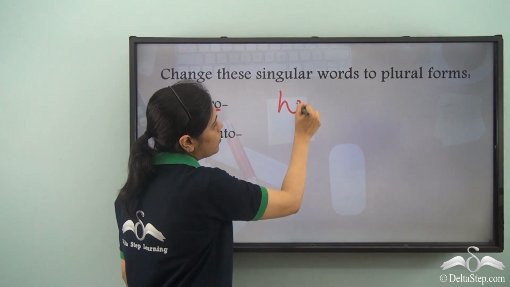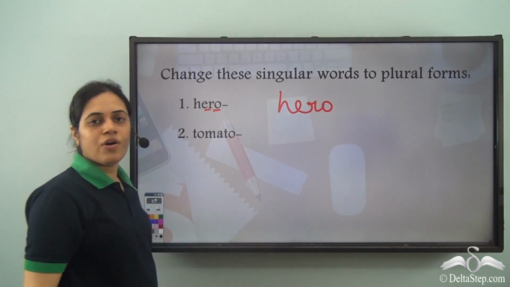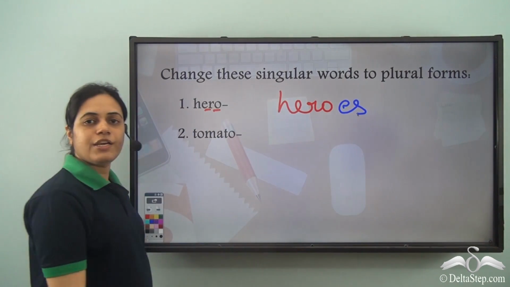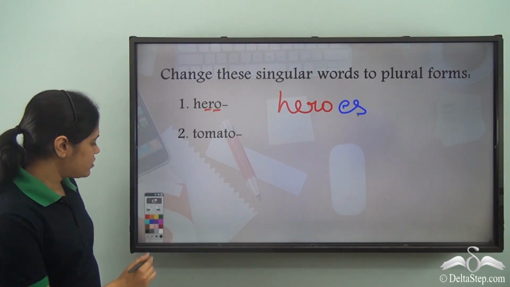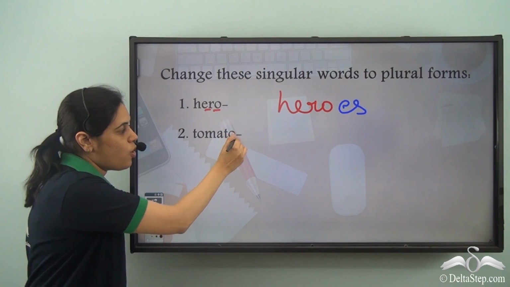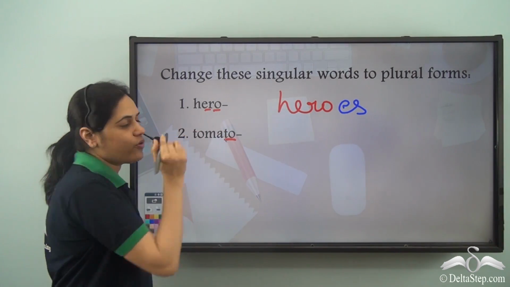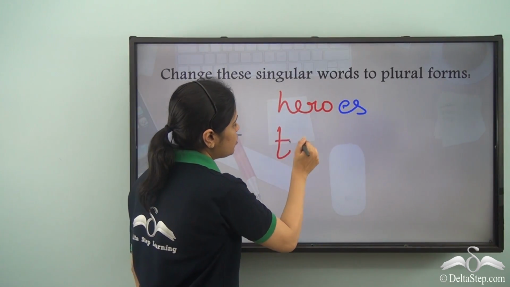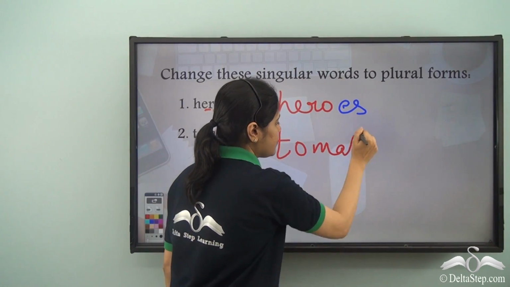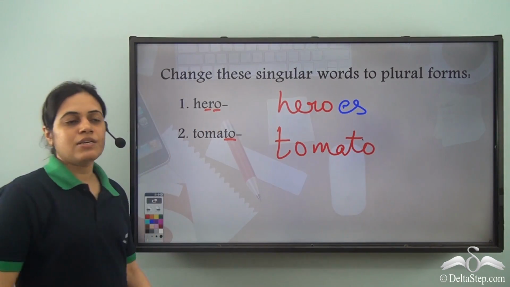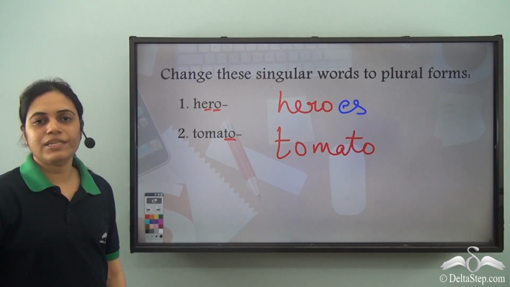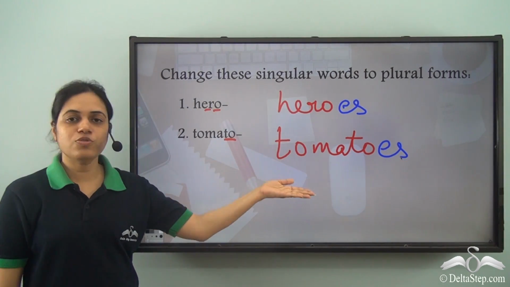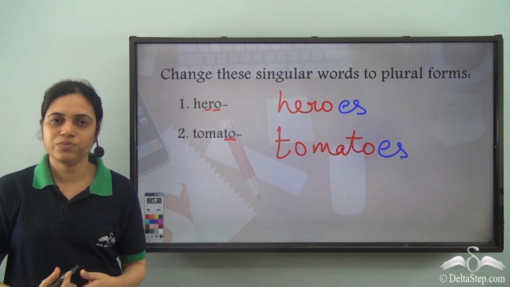So hero, H-E-R-O, and then I add es. Heroes. What about tomato? O, and just before O there is T, which is a consonant. So tomato, and I need to add es at the end. It becomes tomatoes. So tomatoes is the plural of tomato.